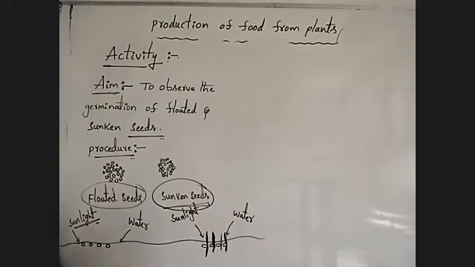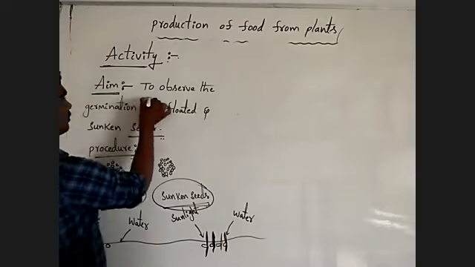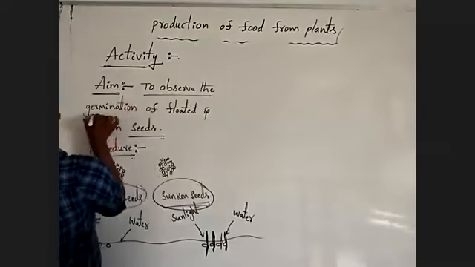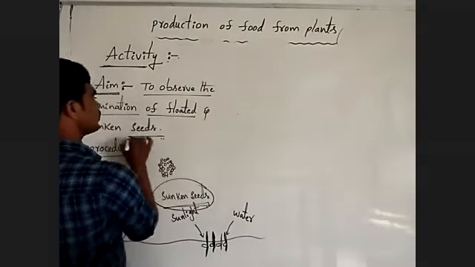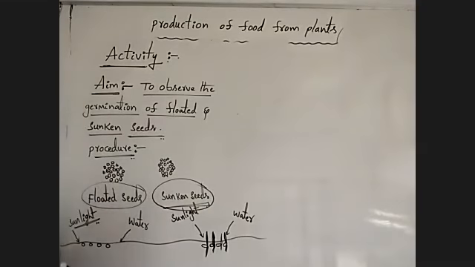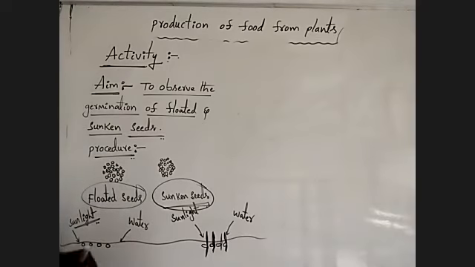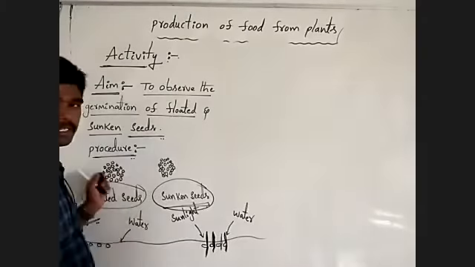Okay, observe the activity. What is the aim of this activity? To observe the germination of floated and sunken seeds. This is the aim of this activity. Now, procedure.